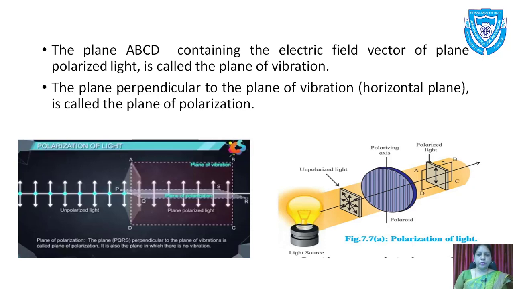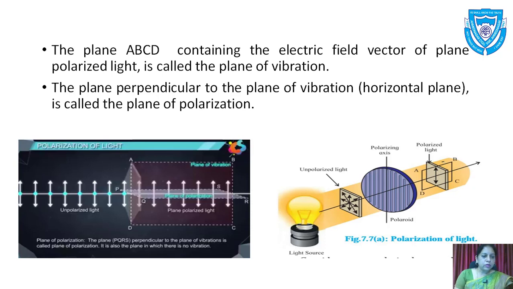Here this is the plane polarized light, and the plane polarized light has electric vectors which are vibrating continuously, and this plane is called the plane of vibration. This is ABCD. We can see here in the figure, and simultaneously in this figure we can see that